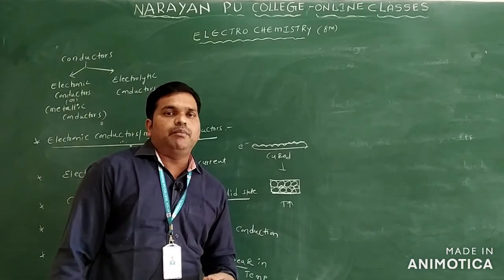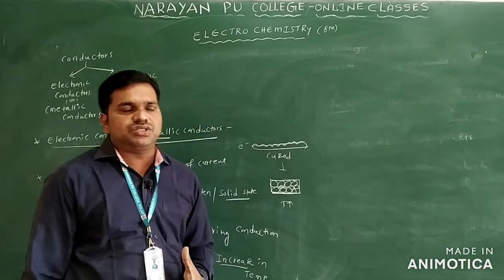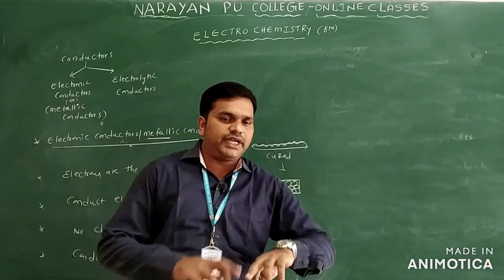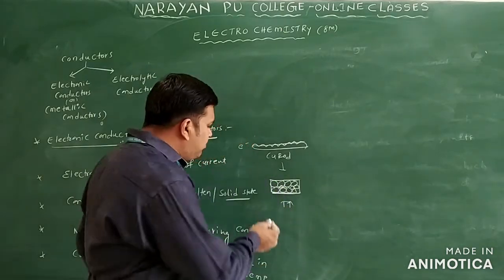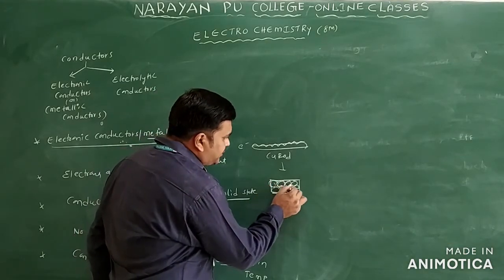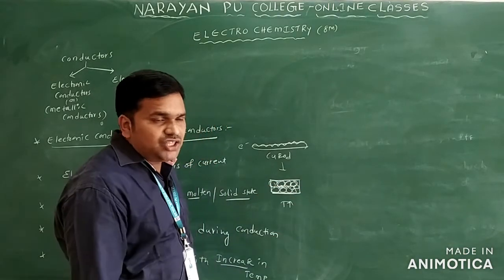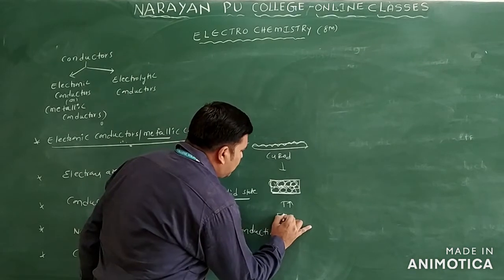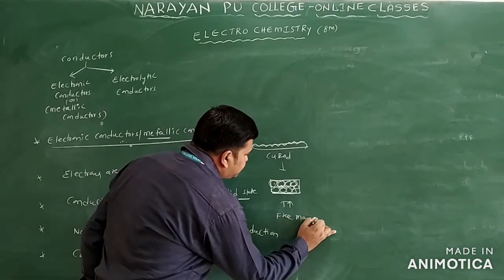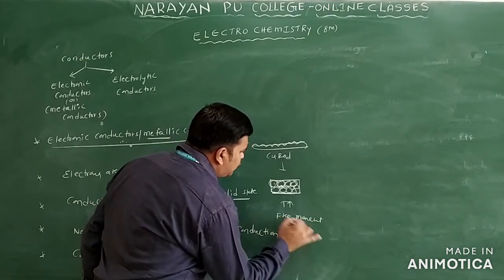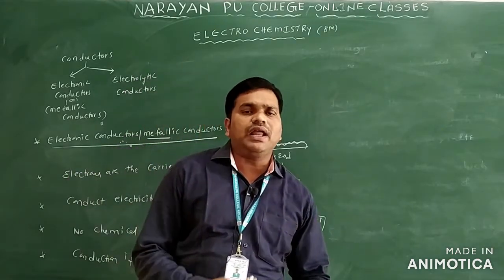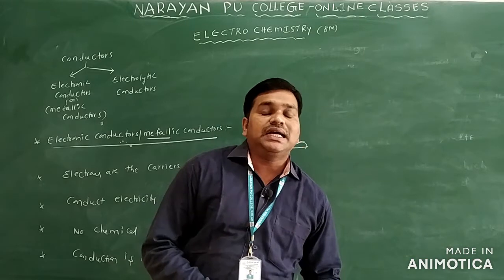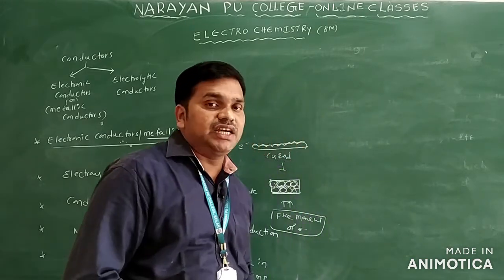Conduction mainly depends on the free movement of electrons. Since the metal atoms are very close to each other, there is no free movement of electrons. When free movement of electrons does not happen, conduction decreases with increased temperature.